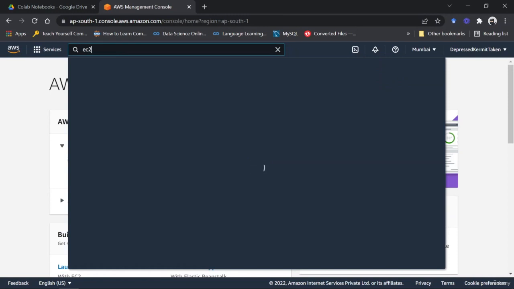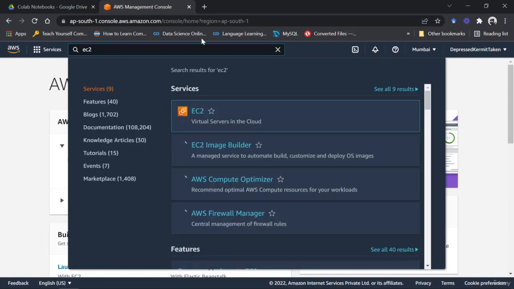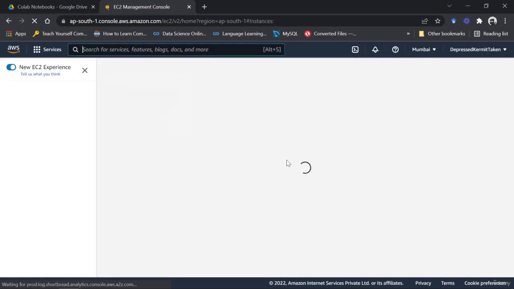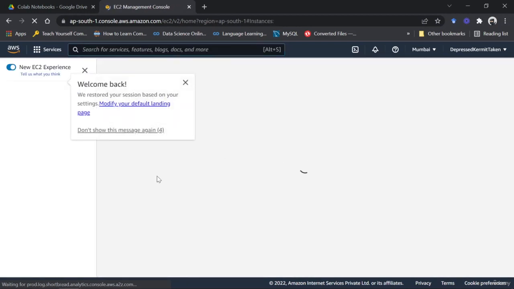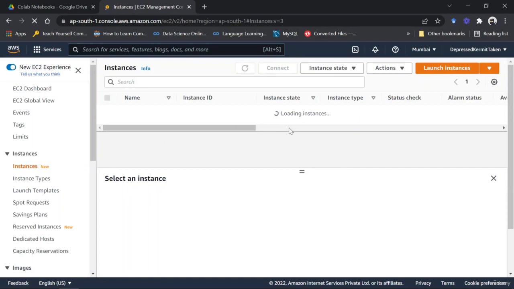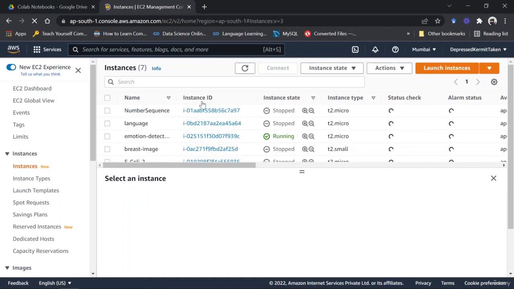Now, let's start off with creating an EC2 instance on Amazon. So this was the dashboard, right? Whenever you log in, you would be redirected here. Then in the search bar, just type in EC2 and go to EC2. Then it would redirect you to the dashboard for instances, right? And it would list out all the instances that you have created and their status along with their information. So for you, there would be no instances here, unless you have created one before.